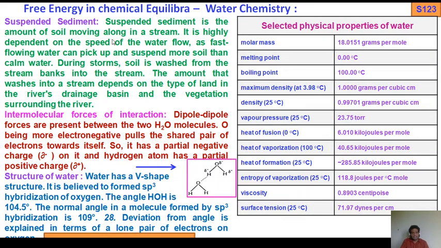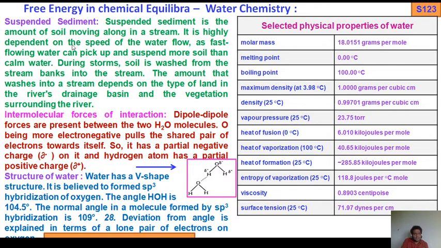Next, suspended sediment. Suspended sediment is the amount of soil moving along in a stream. It is highly dependent on the speed of the water flow. When you treat wastewater by adding coagulating chemicals, the smaller particles aggregate into large particles, which then settle to the bottom of the tank or precipitate out. So suspended sediment is the amount of soil moving along in a stream.